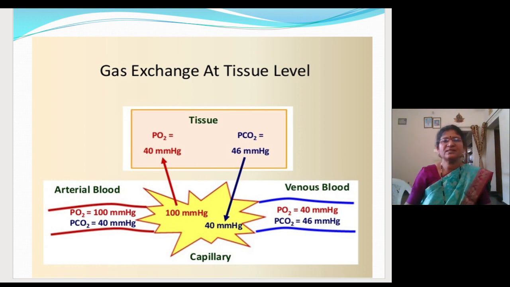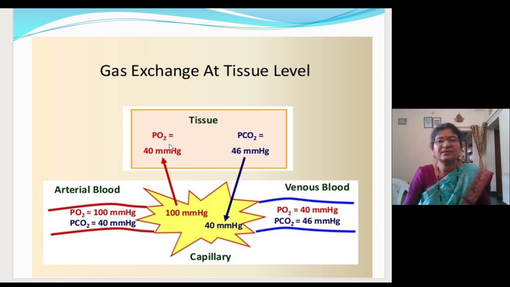So you will see the exchange of gases at the tissue level. When the blood carries oxygen and carbon dioxide, the blood has more oxygen and less carbon dioxide. Automatically the oxygen from the blood is unloaded at the tissue level and the carbon dioxide gets loaded.